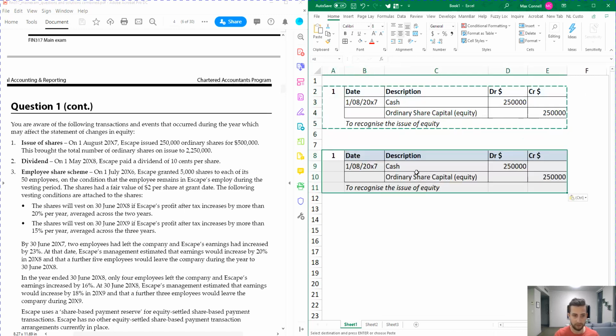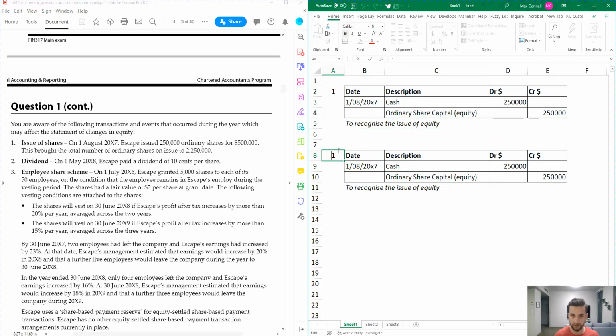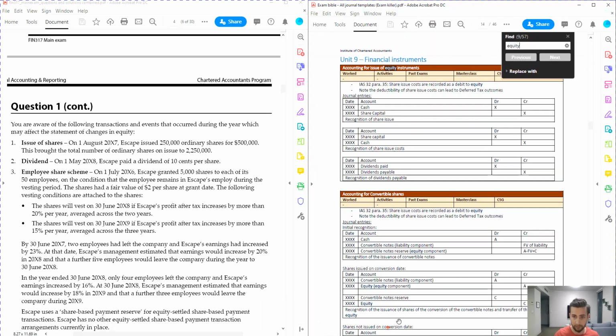All right, let's do the second one, which is the dividend. Okay, so the date of this one, if we have a look at the question, the date's going to be 1st of May. And again, if you get the date wrong, you're not going to get a mark for this question. So you're going to pay a dividend, right? So again, we could refer to our exam Bible over here and look for dividends paid.